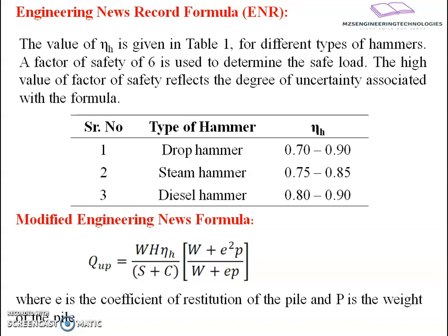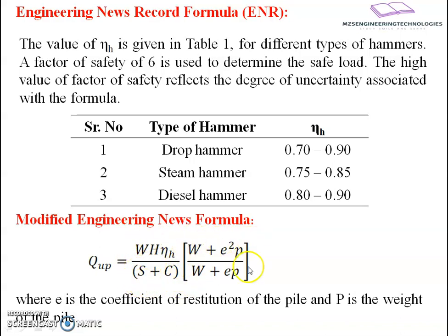In that case there will be a rebound, and that rebound leads to a loss of energy. This rebound is called the coefficient of restitution, and the formula has been modified with the empirical relation WH eta h divided by S plus C, as given in the previous step.